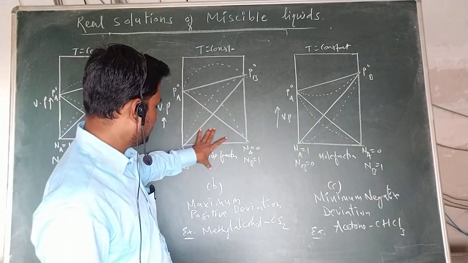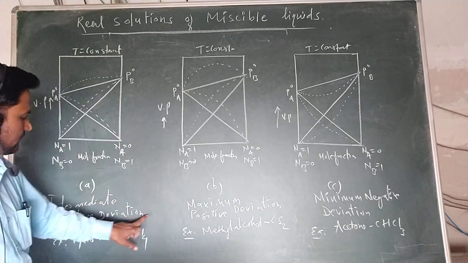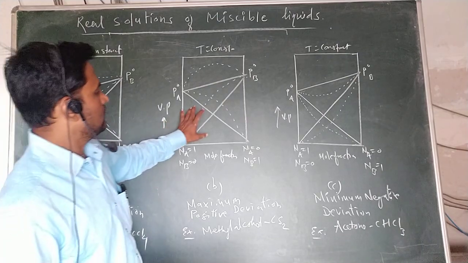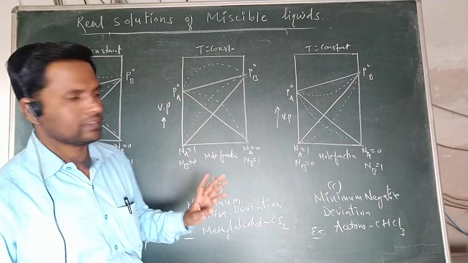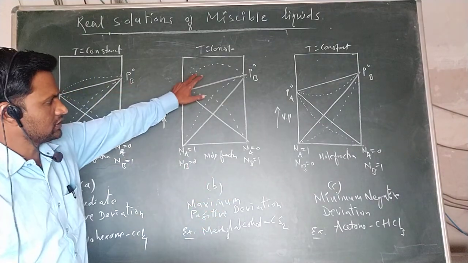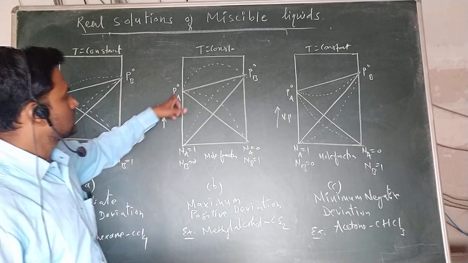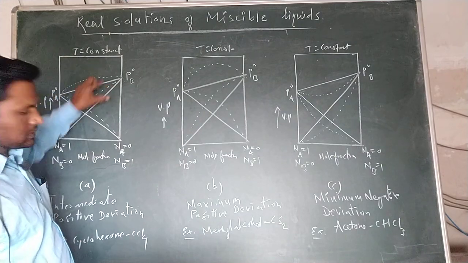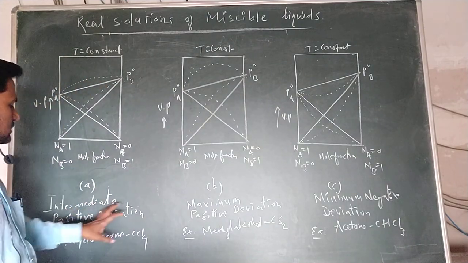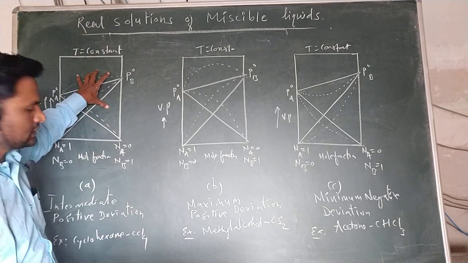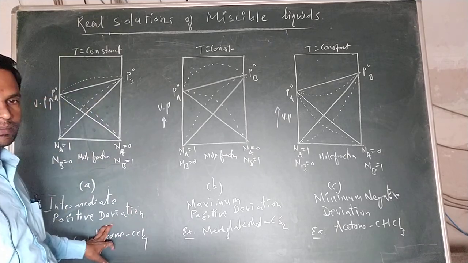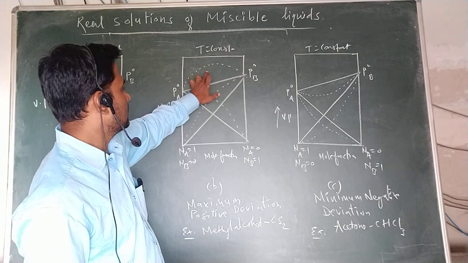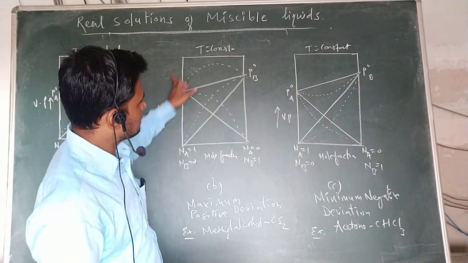For the first one, the example of intermediate positive deviation is cyclohexane and carbon tetrachloride, that is CCl4. And the second one is the maximum positive deviation. Here we can see the graph of the deviation: here it is the intermediate, and here it shows the maximum deviation from Raoult's law. The first graph is the intermediate positive deviation, example cyclohexane and carbon tetrachloride. In the case of the second graph, there is a deviation, but it is the maximum deviation.